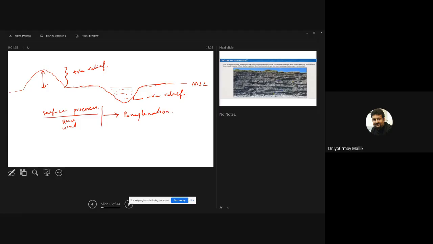What does peniplanation mean? Peniplanation means that all these surface processes try to remove any positive relief that is present,